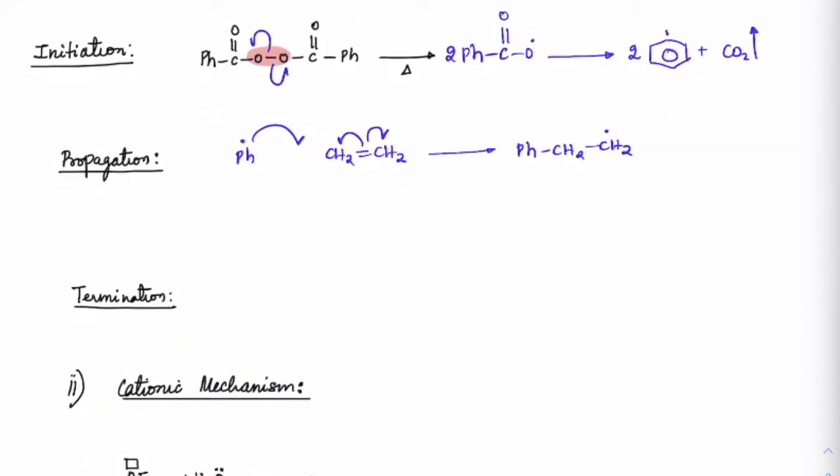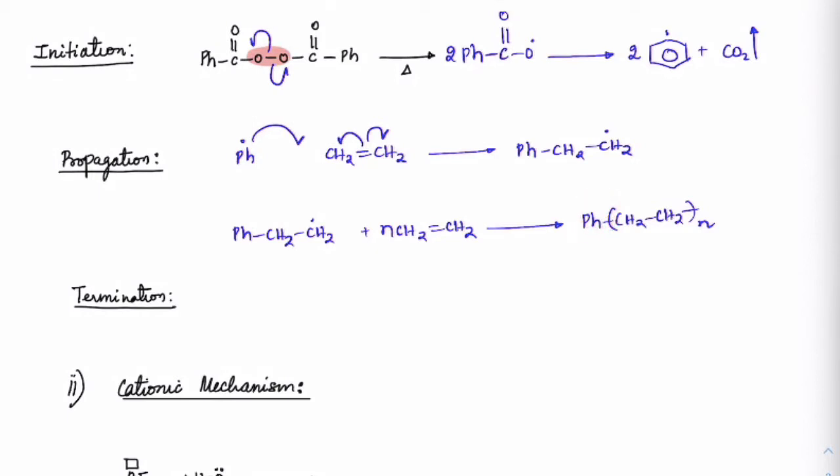Now this Ph-CH2-CH2 dot plus n moles of CH2=CH2, if it keeps continuing, we will have Ph-(CH2-CH2) n times. Later we use a terminator, any of these molecules, to terminate that.